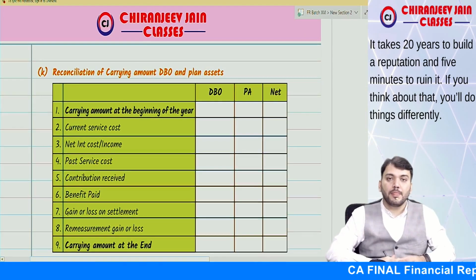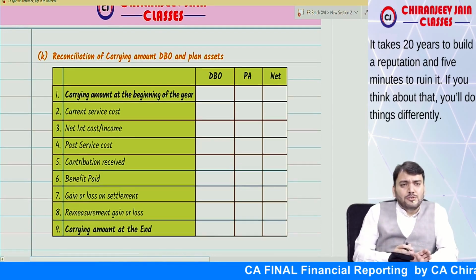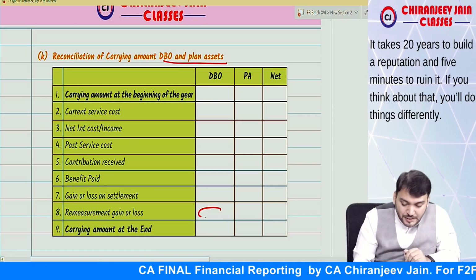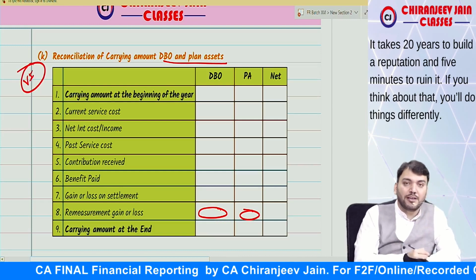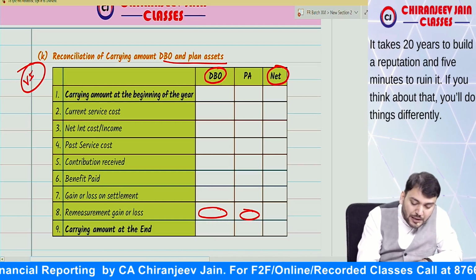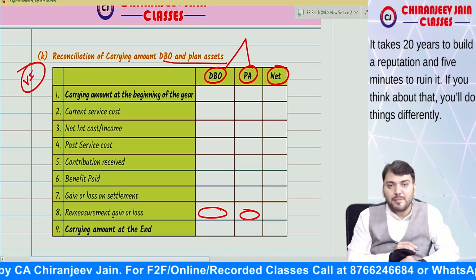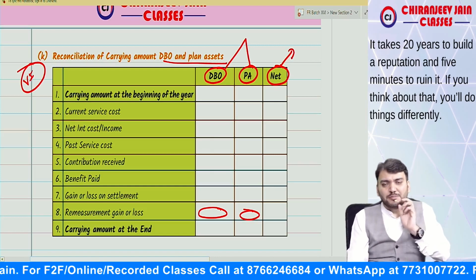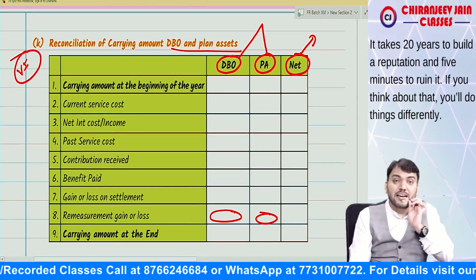Understood. Now, in the exam, they sometimes ask you to do a reconciliation of DBO and plan asset, or they may ask you to calculate remeasurement gain or loss. So this statement is very important from the examination point of view. Either it can be prepared on a net basis, or on a separate basis. I will suggest preparing on a separate basis, but sometimes the suggested solution is given on a net basis also. But on net basis there is a little confusion, correct? Now how to prepare that reconciliation?